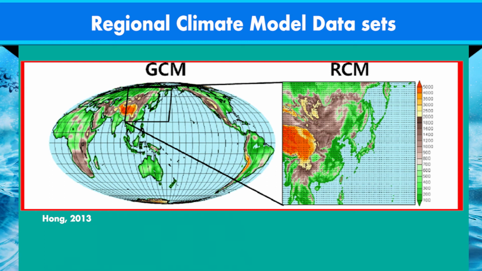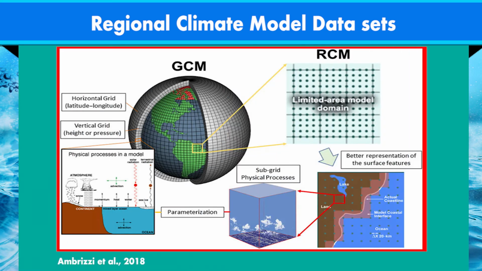Therefore, the nested RCM approach allows a dynamic downscaling to capture climate processes at the local scale. Such nested regional modeling techniques were first applied for climate applications in the late 1980s. RCMs, also referred to as limited area models or LAMs, produce high spatial and temporal resolution climate information.